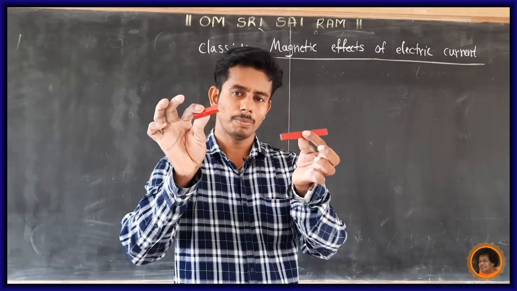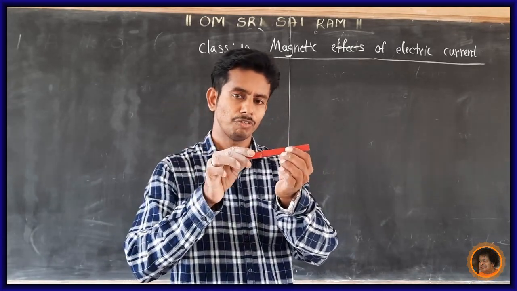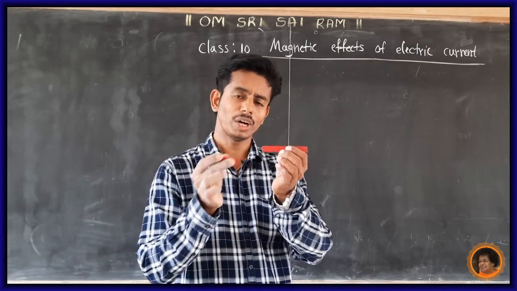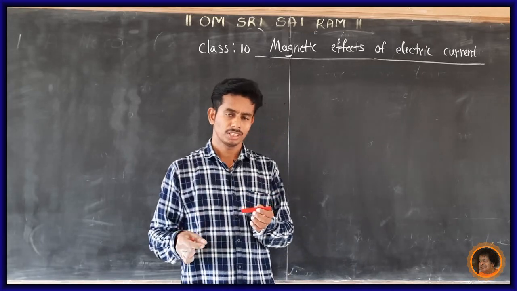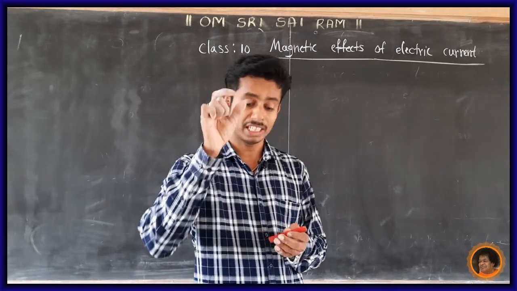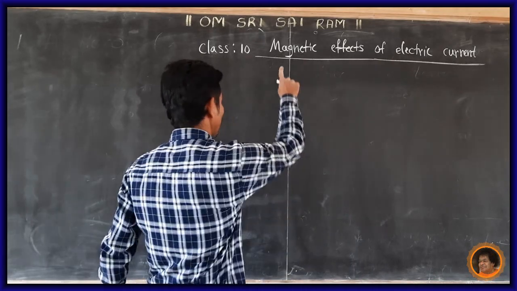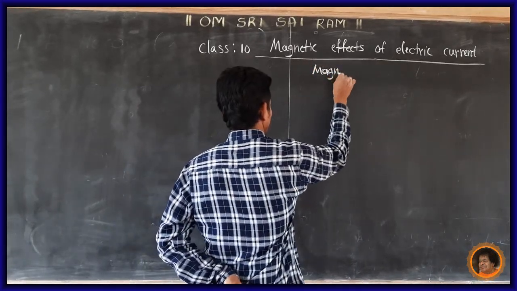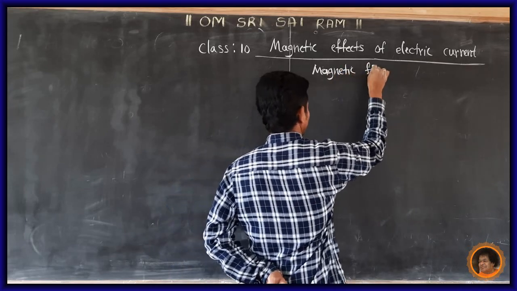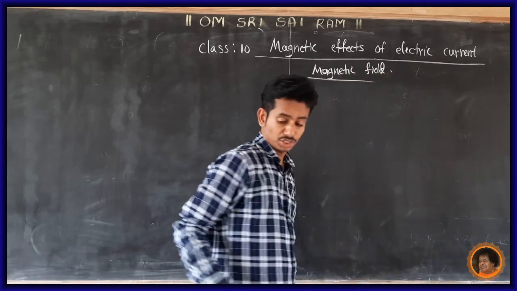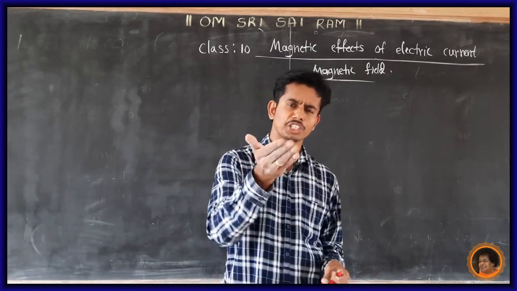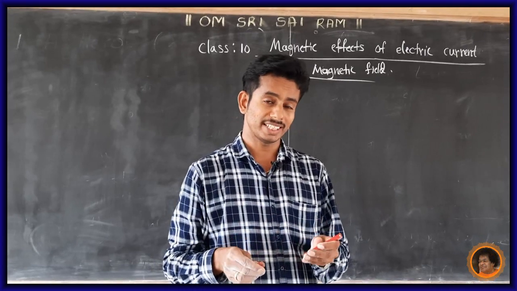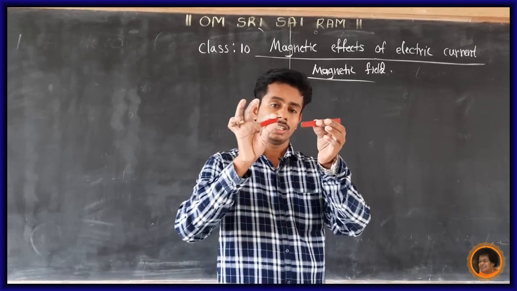Now, this is another magnet. Magnets attract each other or repel. Why do they attract or repel? The magnet has a magnetic field. Very, very important: the magnet has a magnetic field. Therefore, it attracts or repels. Attraction or repulsion is one type of force. So, the force is exerted by this magnet.